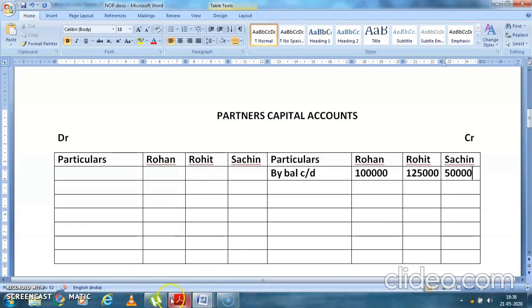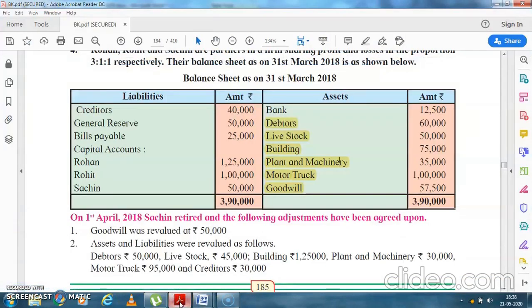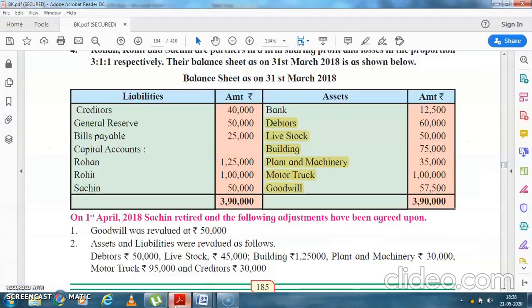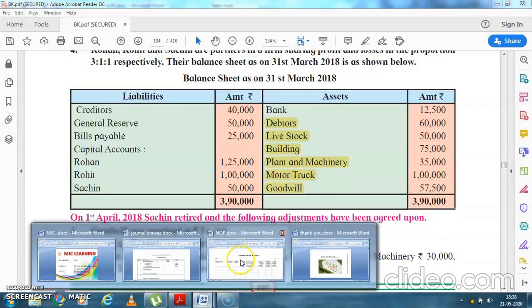I think I've made a mistake. Rohan is 1,25,000 and Rohit is 1 lakh. Then we divided the general reserve. Yes, this is all working notes. In admission also I told you, when accounts are asked you have to make this, but these are all working notes. Okay, now we'll transfer all the amounts to the balance sheet.